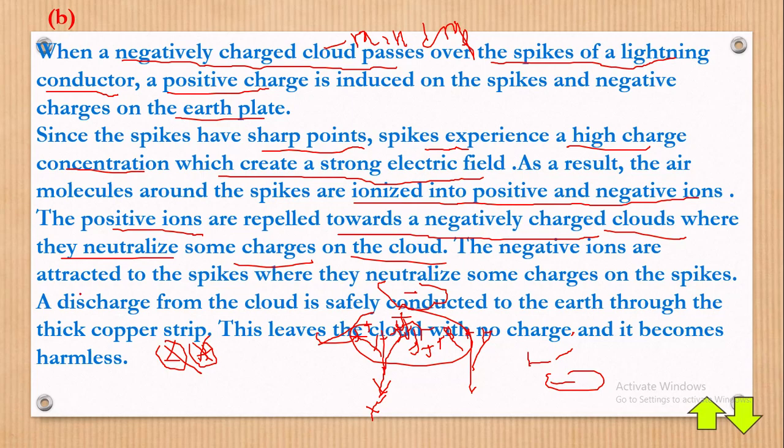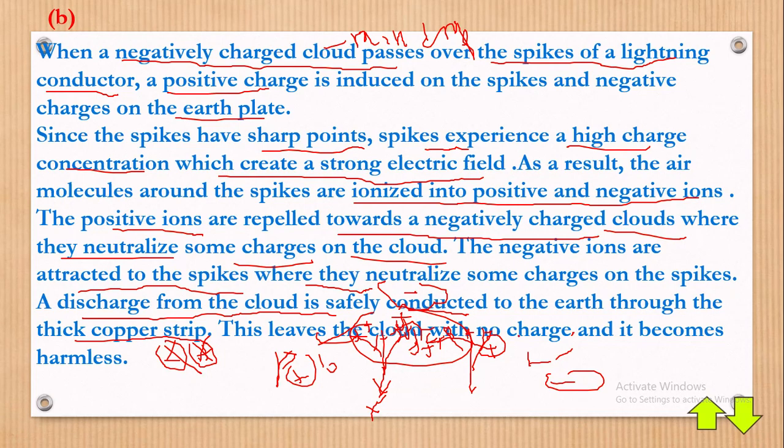So the negative ions are attracted to the spikes, of course, we explained that, where they are neutralized. Just like we are attracting some of the negatives to the spikes, these negatives will go ahead to even kill some of the positives on the spikes. But remember the spikes are very sharp and have very many charges, in a way that one positive charge is killed and 10 more are produced. So that is it, on the charges on the spikes. So a discharge from the cloud is safely conducted to the earth through the thick copper strip.